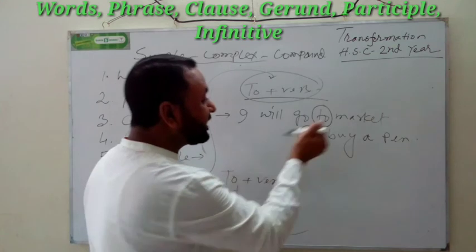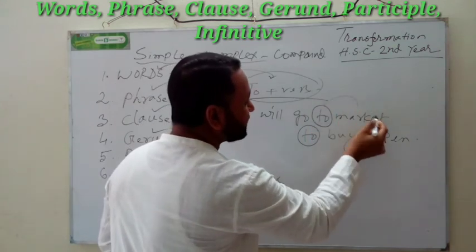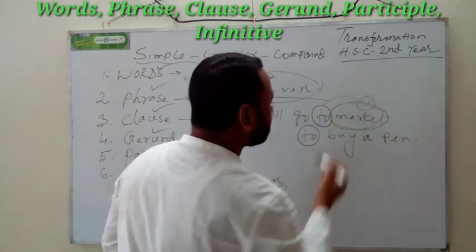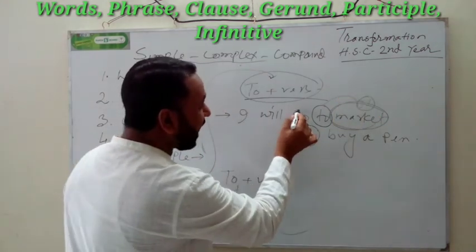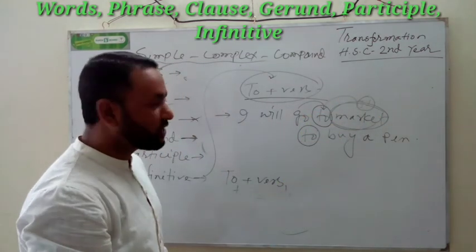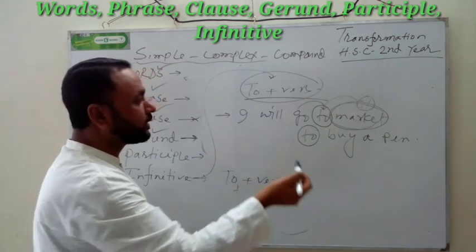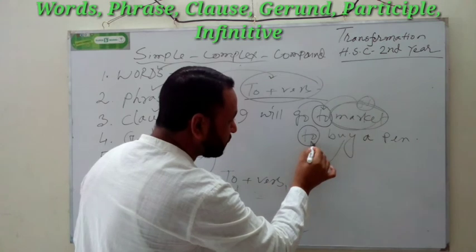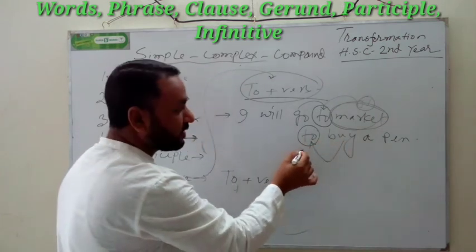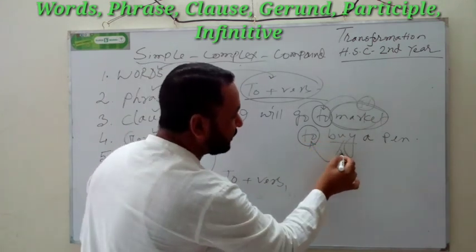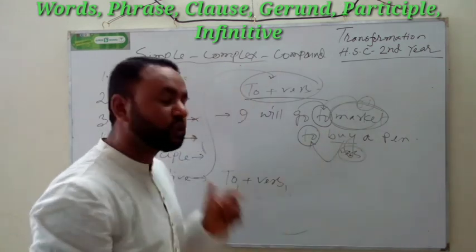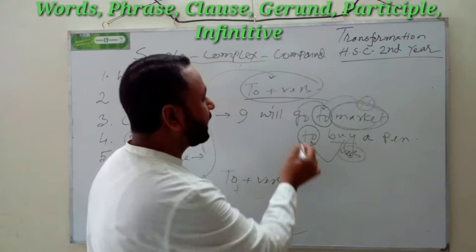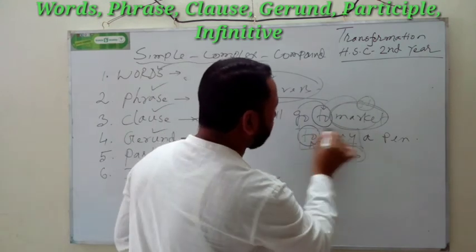This to is added just before the noun. Market is a noun, and this to is after the verb. This to is after the verb, but this to is before the verb. If you get to before the verb, and if you get the base form, what will we call it?